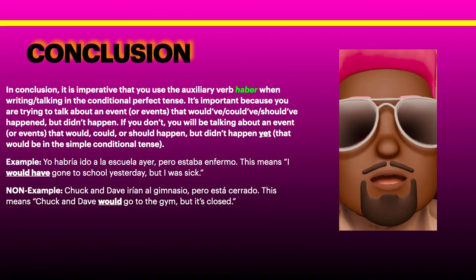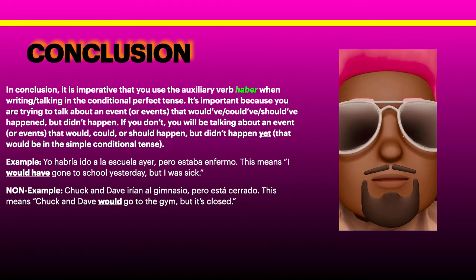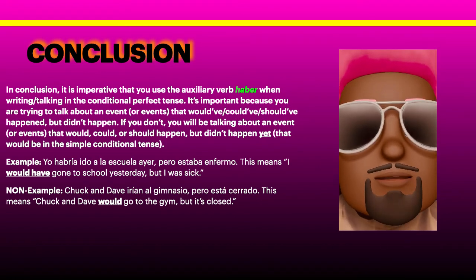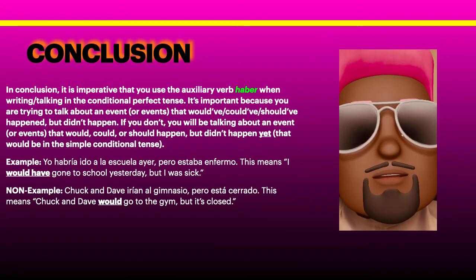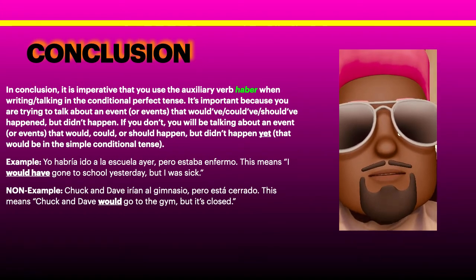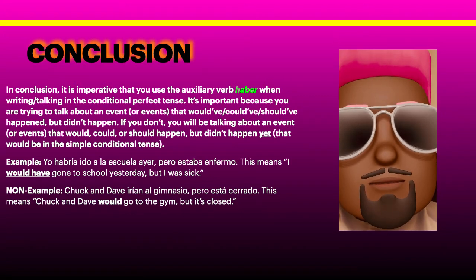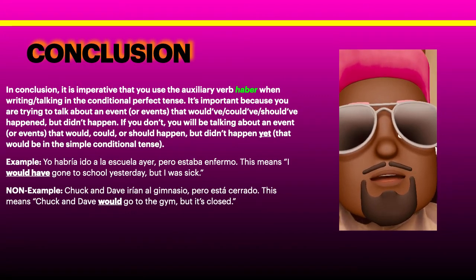To wrap up the lesson, I just want to remind you that it is very, very important. It is imperative that you use the auxiliary verb haber when writing about or talking about things in the conditional perfect tense.